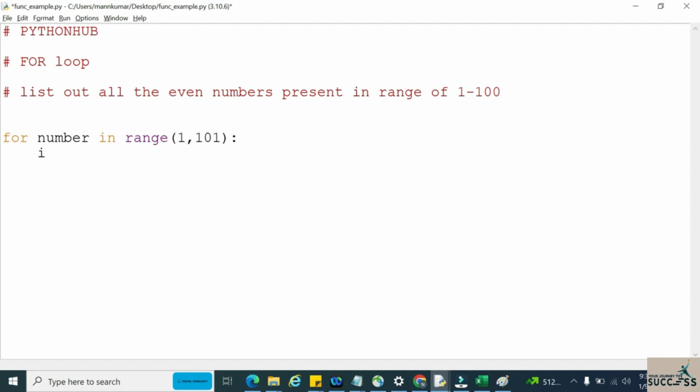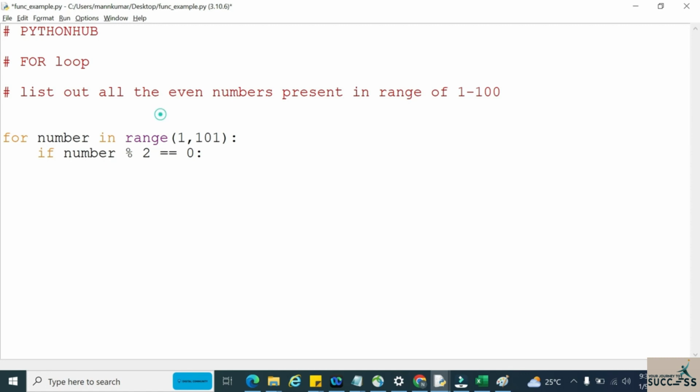So my if condition will be: if number modulo 2. How can I check whether that number is an even number or not? Whatever the number I got on that particular iteration, if we divide with 2 and the remainder is equal to 0, then whatever number satisfies this condition will be an even number.